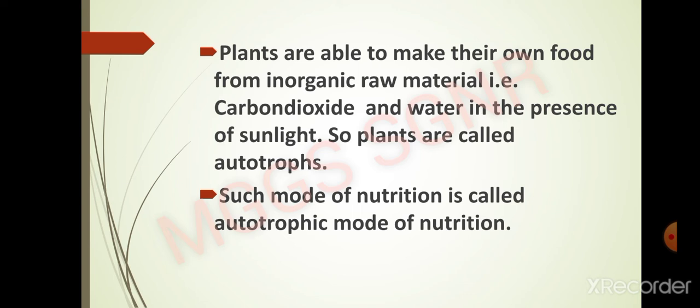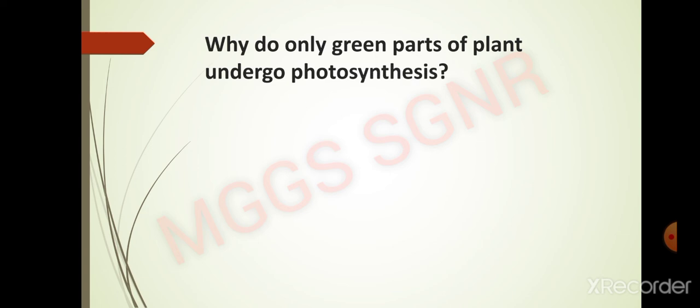Now the question arises, why do only green parts of the plant undergo photosynthesis? Because in the starting of this video, I have shown you the leaf, not the stem or root, not the fruit, not even the flowers. Why only the green parts? Green part can be the green stem also.